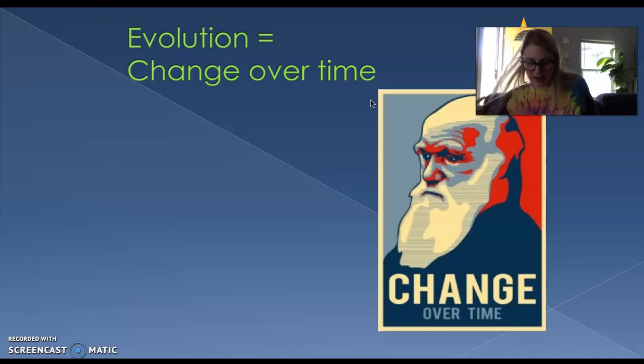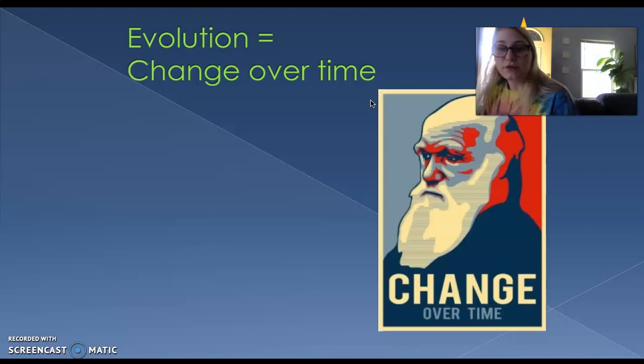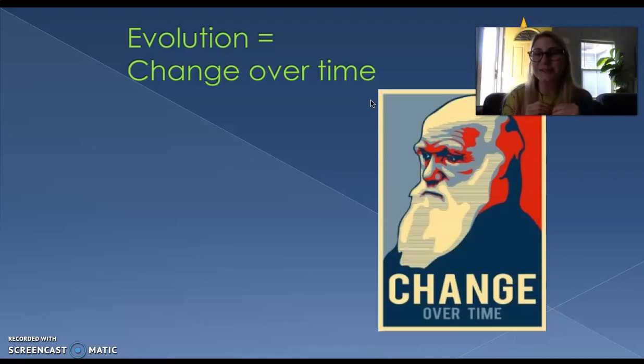Okay, so evolution. I've mentioned this a couple of times. Evolution is simply change in a species over time. Humans have evolved over time. I'm not sure if you guys have seen many pictures of our founding fathers, but they were not cute. I like to think that today humans are a lot more attractive than they once were. We are taller, we are stronger, we are healthier, we're not as inbred as some of those royal families were. In general, humans are more attractive. The human species has evolved over time. We have changed over time.